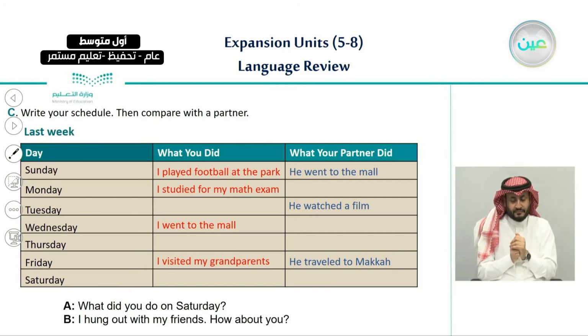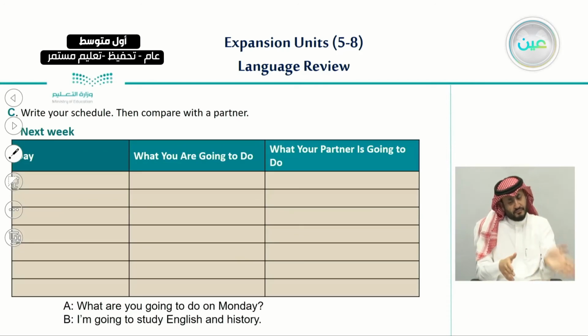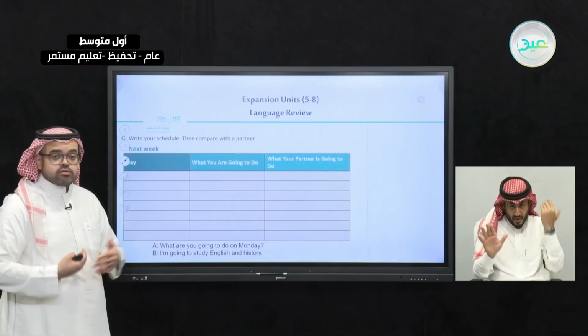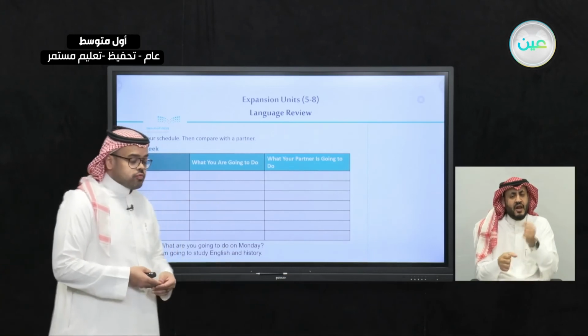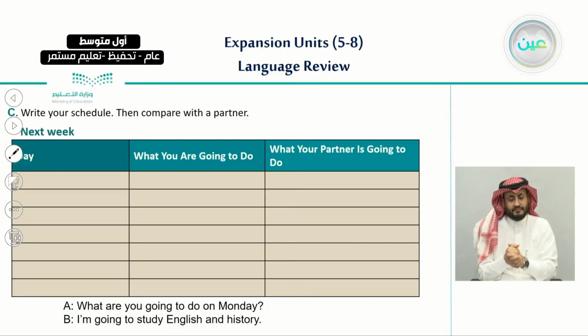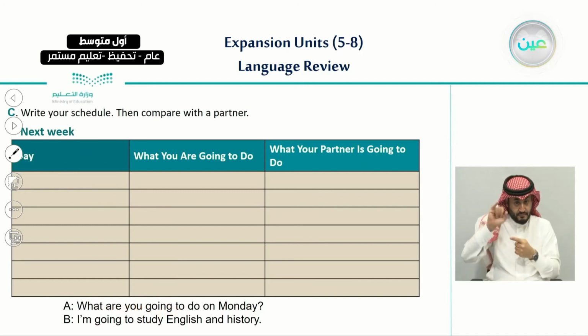Now, if you finish this part, let's move on to the other part, which is about the future, next week. So we practiced how we can answer in a past form. Now we're going to practice using the future form. So I can ask you this question: what are you going to do on Monday?